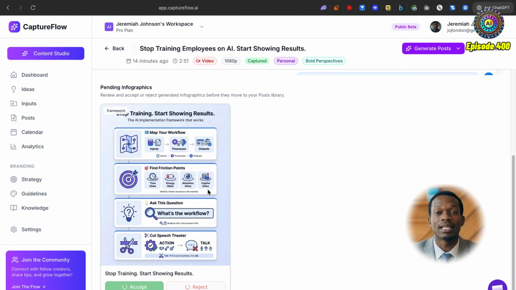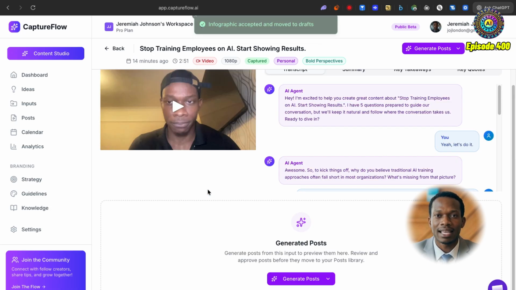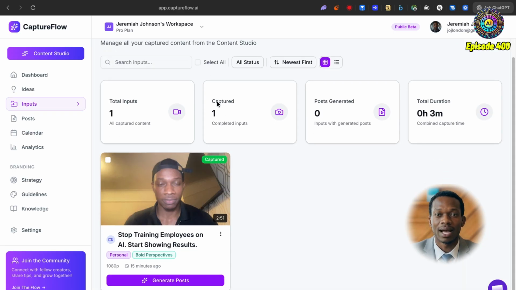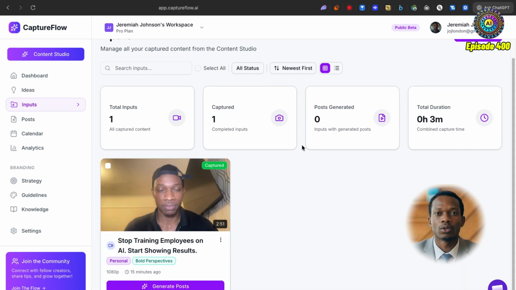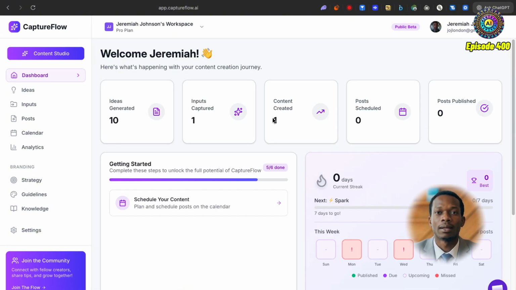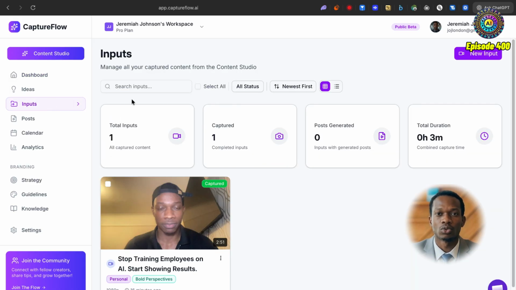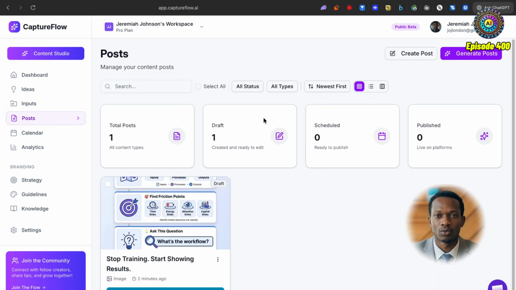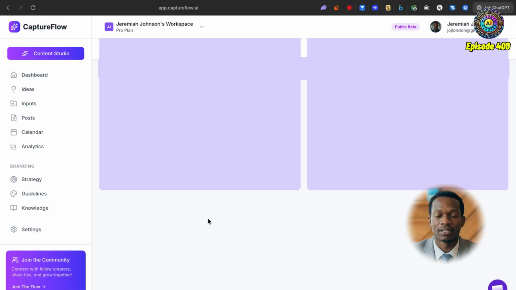And we're going to take a look at this infographic. This is truly amazing. I haven't seen a platform like this anywhere at all. So we can see the infographic was accepted and has been moved to drafts. So if I actually want to take a look at that, I'm just going to go back to the dashboard actually, and then I'm going to take a look at the pieces of content that have been created. So here I think I need to go into posts, of course, and then I can actually take a look at this draft.